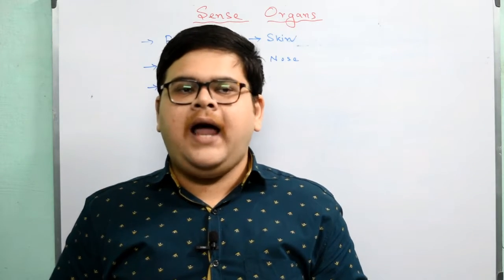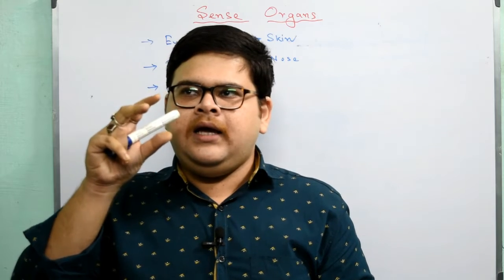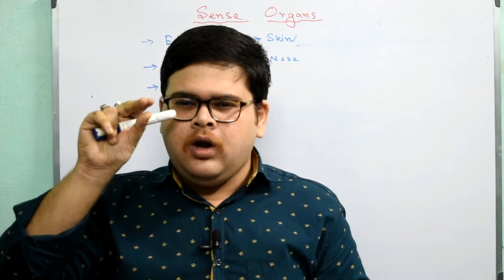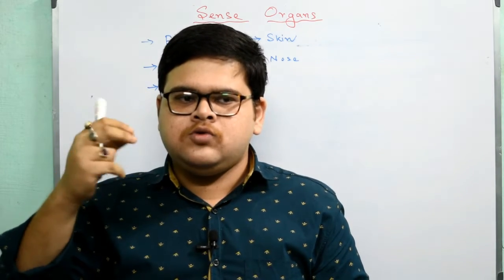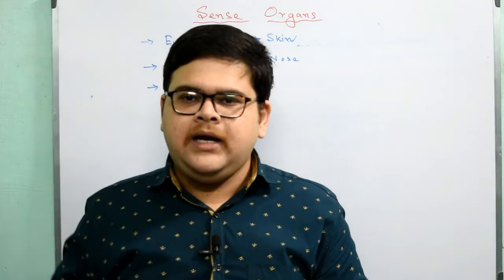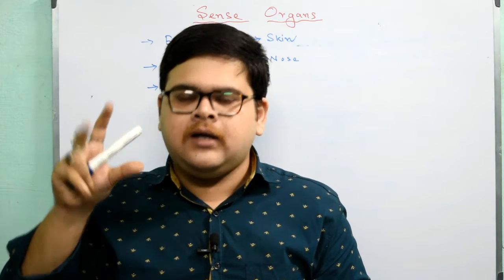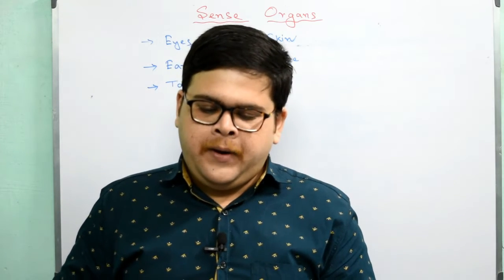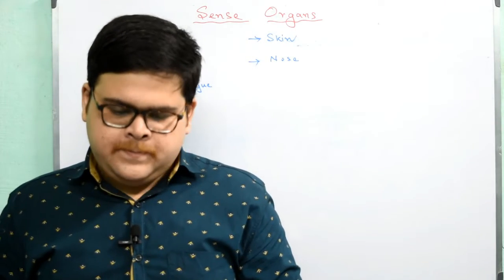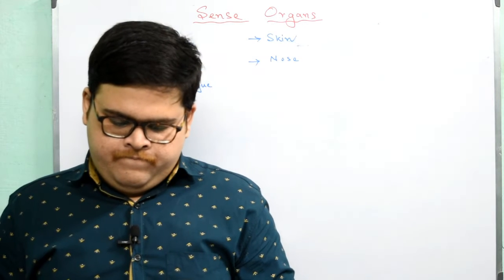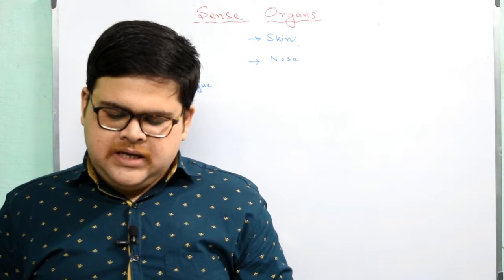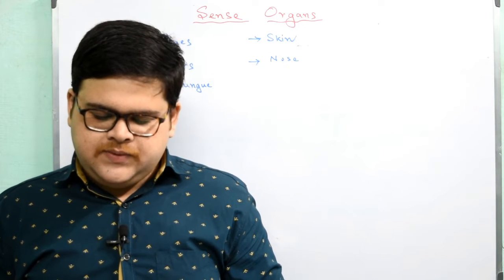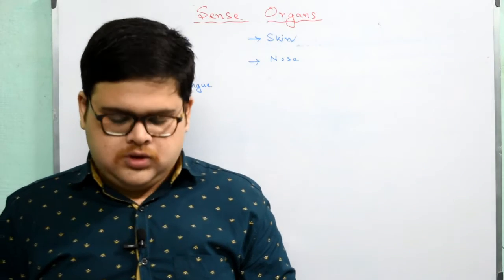Now you all notice that in bright light our eye gets small, and in low light we just open our eye like that. This is due to this particular pupil.